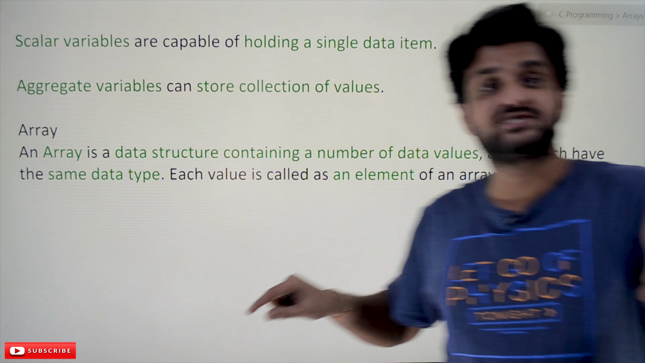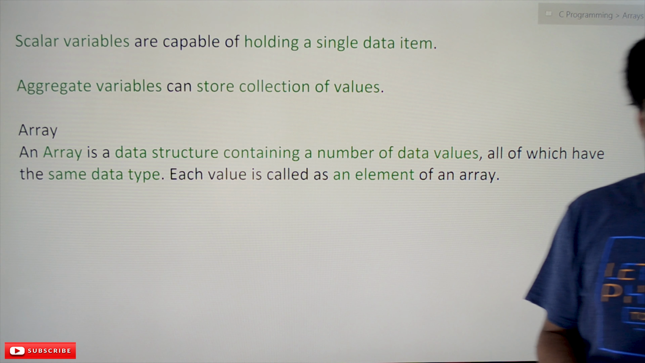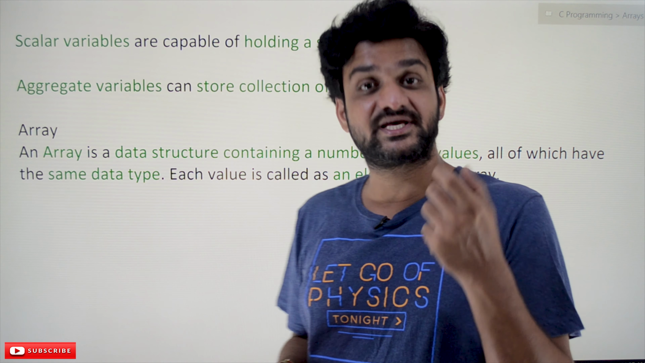Similarly, what is meant by aggregate variables? Aggregate variables can store a collection of values. If a single variable is capable of storing a collection of values, then those kind of variables are called aggregate variables. Array is an aggregate variable. Other than that, we have another kind of aggregate variable, which is structures. We'll try to understand structures in later videos. Right now, we will try to understand about an array.